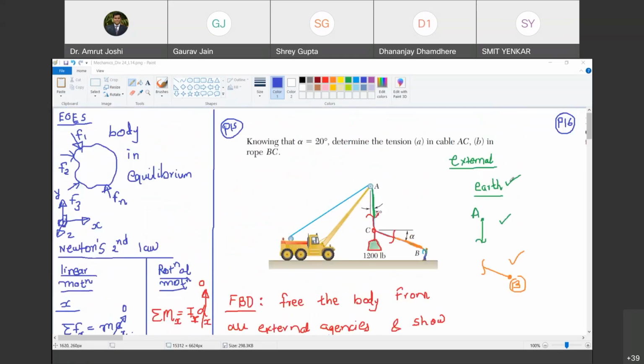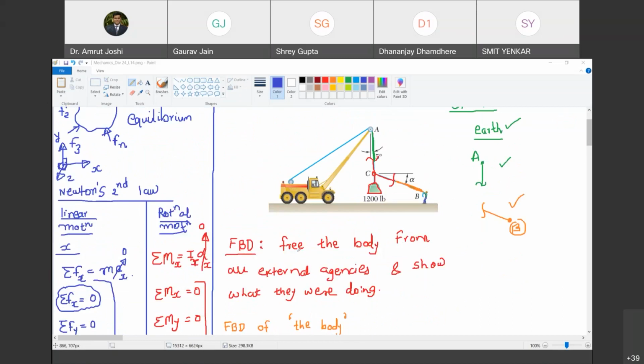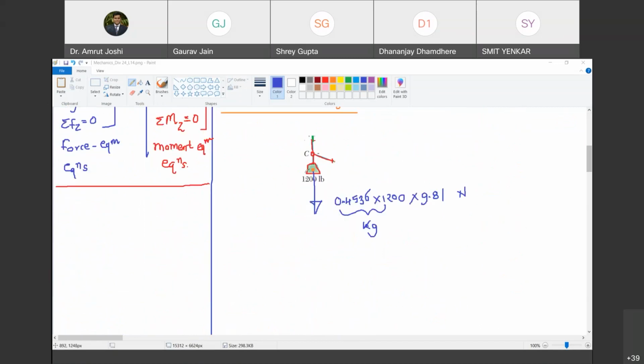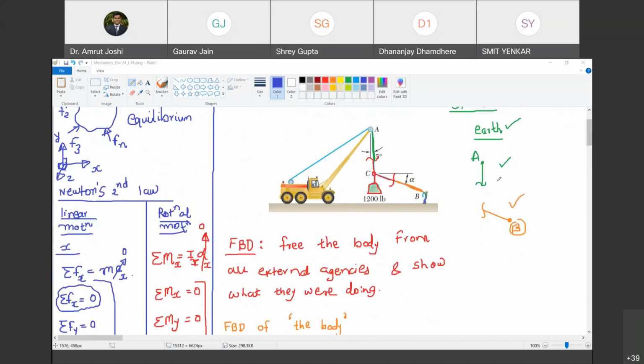Now, what else is external? So we know that Earth is external. As per the definition of free body diagram, we have freed the body from all external agencies. One of that was Earth, and we have shown what Earth must have been doing. Now, what next is external? The portion of the string AC which is marked in green color is external to the portion which is marked in red color.